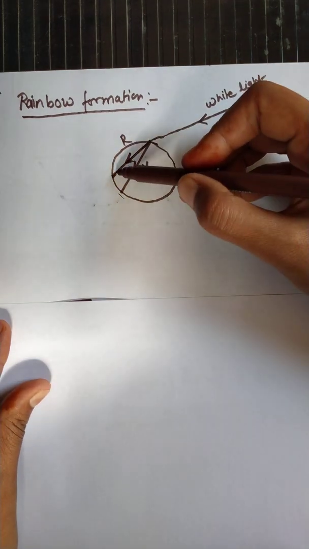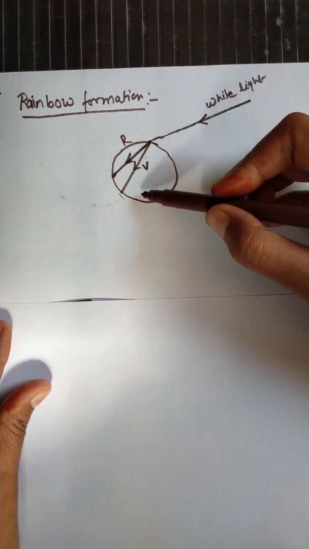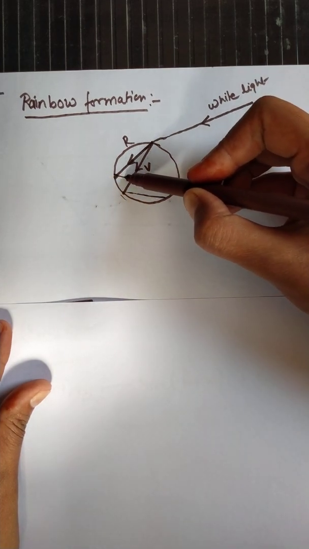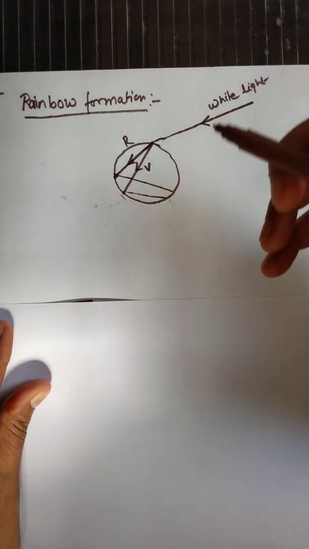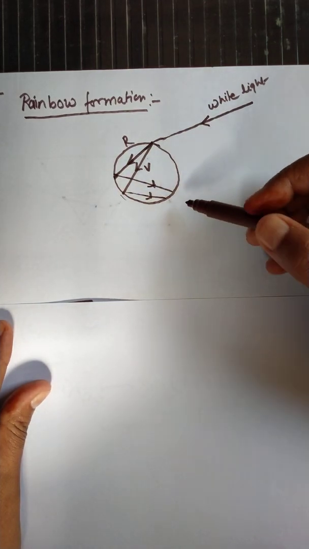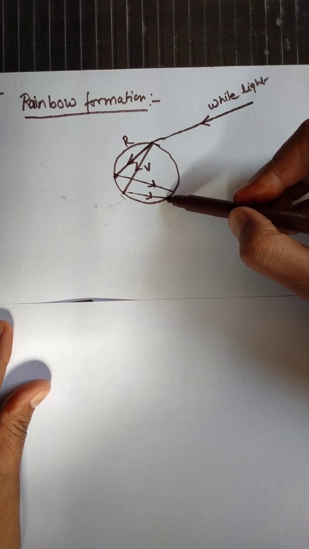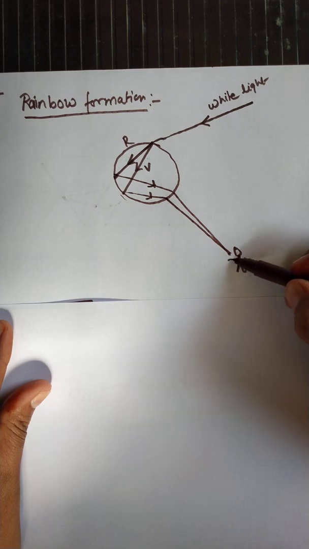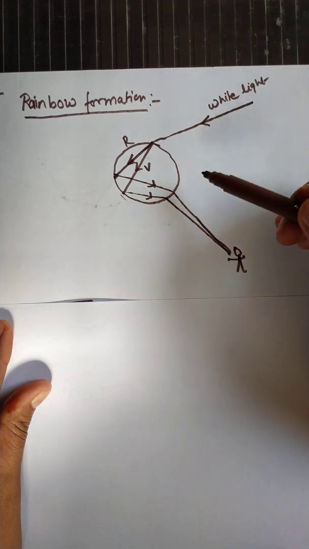Afterwards, these component colors show the internal reflection. And after internal reflection, when these light rays move outside, they reach the observer's eye in the form of 7 component colors. Like this we are able to see the 7 component colors, and in this way we are able to observe the rainbow.